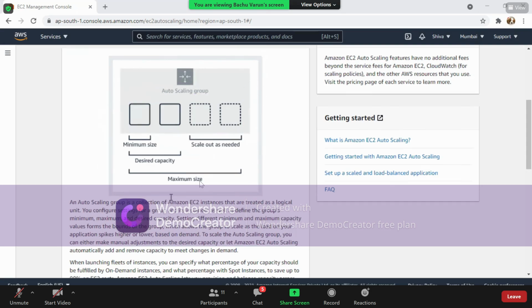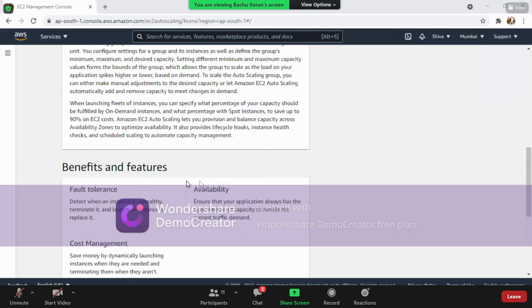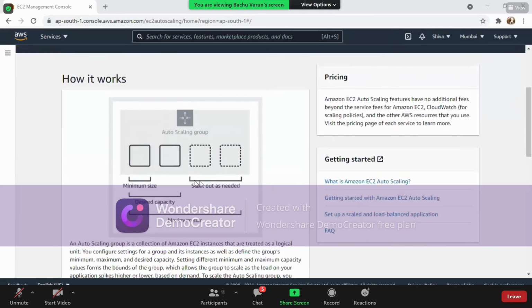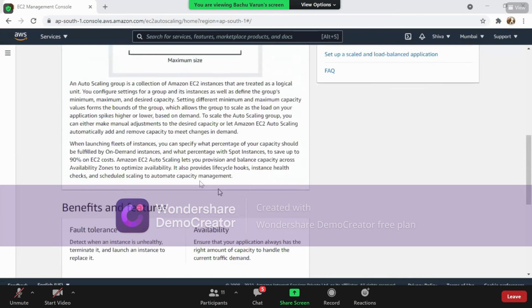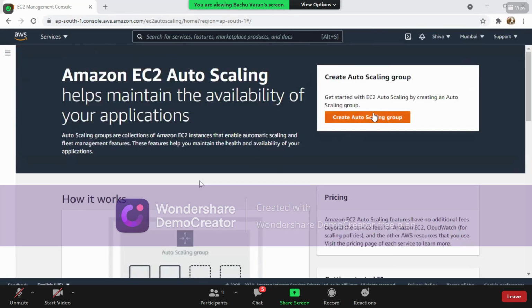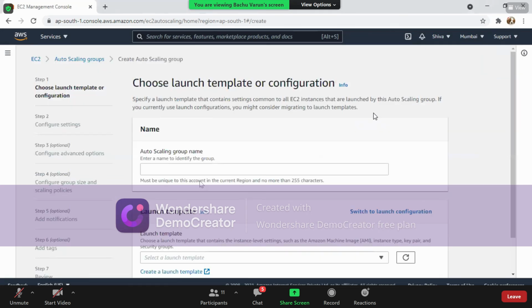Okay. So on this page, it is very clearly given. If you want to learn or if you want to check it out, everything is clearly mentioned here. You can utilize it. Okay. All right. Next, we'll go for create auto scaling group. The practical looks very simple, but you have to understand it is not that easy as it looks.